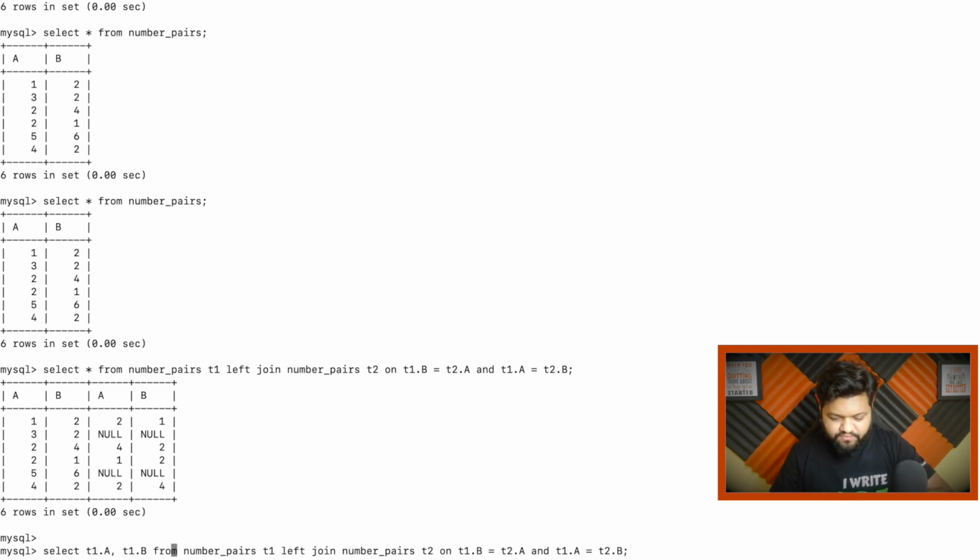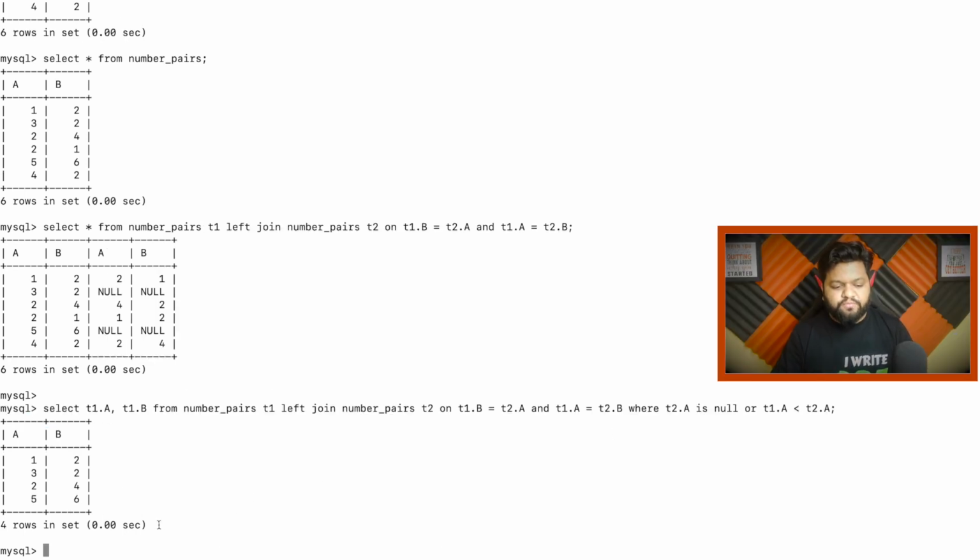And since whatever we have written here is giving us the joined output, once we get the joined output, we apply some where clauses. And what would those where clauses be? The first where clause will be that if this value of A column from T2 is null, then straightforwardly we are going to pick these records. There is no further checking required. Or let's say this is populated. In that case, we need to apply the logic that value of column A from T1 table should be less than value of A column from the T2 table. That's how we are going to pick one among these two, like 1, 2 or 2, 1. Now let me print this one, and here we can see the output which we were looking for.